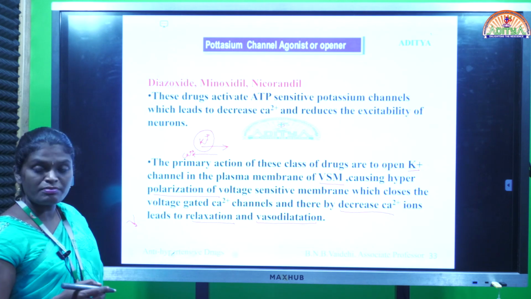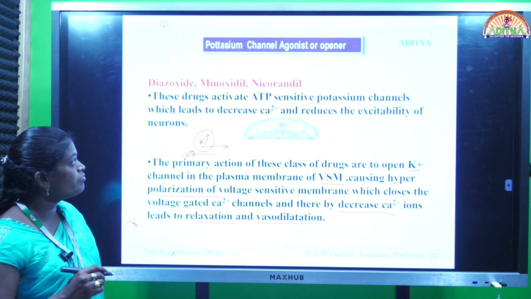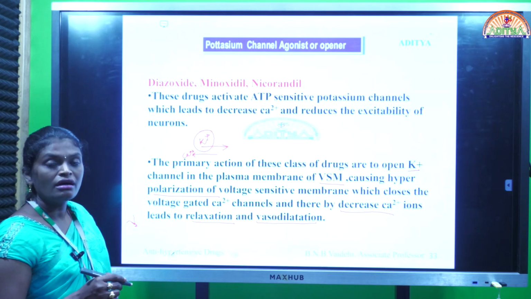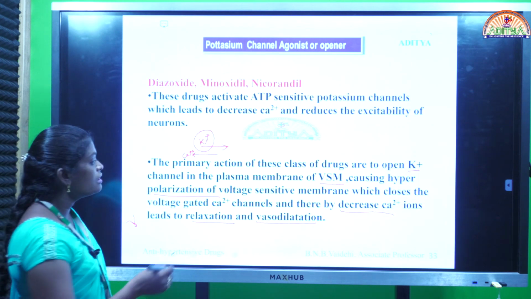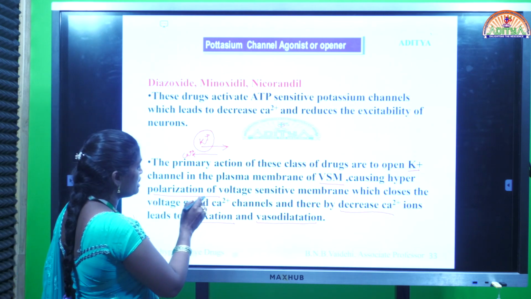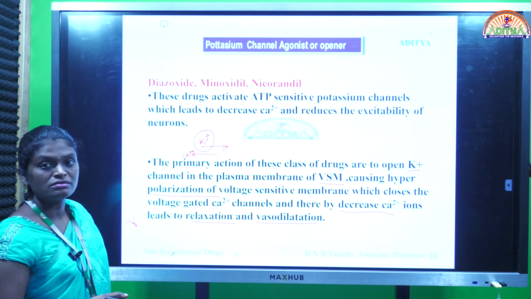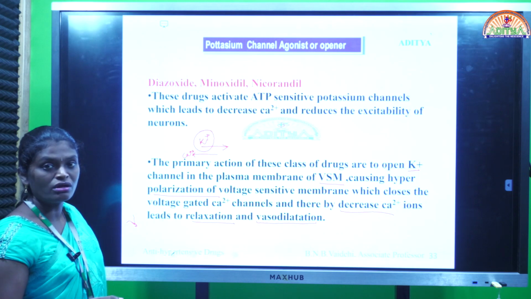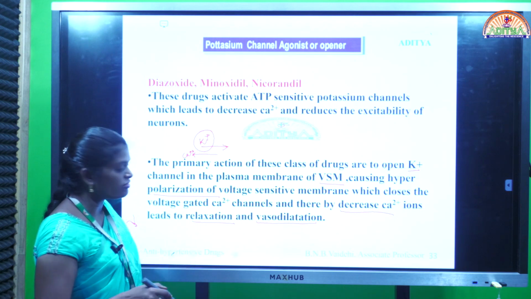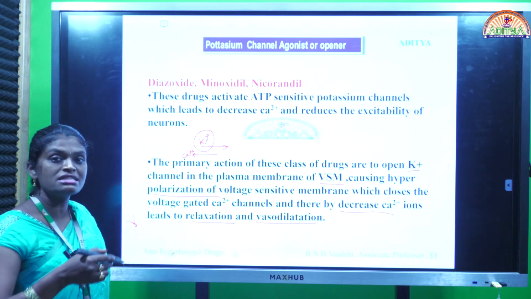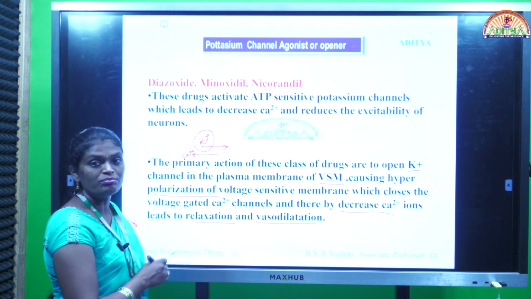Drugs like diazoxide, minoxidil, nicorandil, after administration, will bind with potassium channels and increase the movement of potassium ions, so thereby hyperpolarization occurs. Whenever hyperpolarization is there, automatically closing of calcium channels occurs. So, which results in decrease in concentration of calcium. So, relaxation followed by vasodilation of the blood vessels occurs.